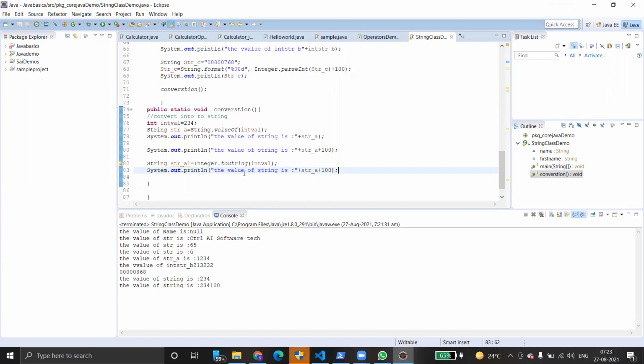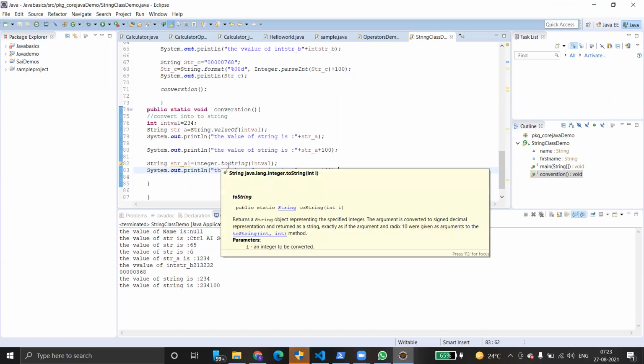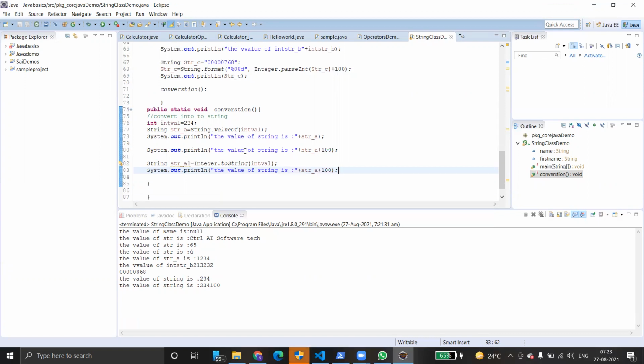So either you can use Integer.toString, Integer.valueOf, or String.valueOf. Any one of the methods can be used. One question I have here: sometimes we use the primitive int and sometimes we use the Integer object. Do we use both in scripting? Sometimes we may have to pass an Integer object to string, so if there is an Integer object and we want to convert it to string, how do we do that?